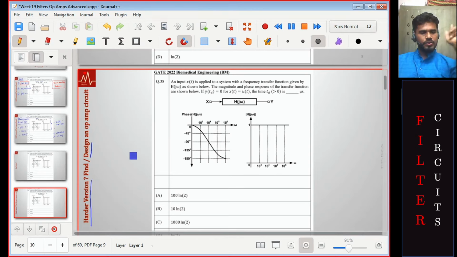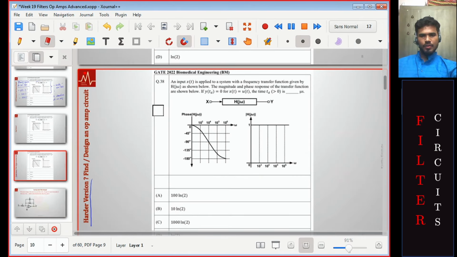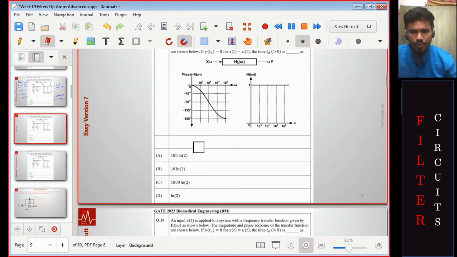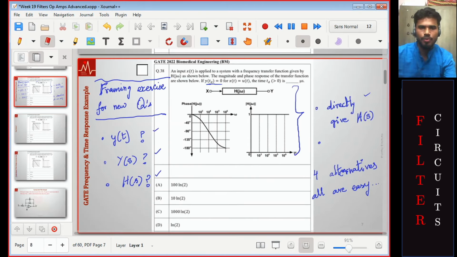So for any question, there are easy versions, there are harder versions. In the worst case, they can give you 4 or 5 circuits and ask you to identify which one is the appropriate circuit that will give you this response. 4 circuits, pick the circuit that will give this response. Similar, if not easier. Now, this is a general strategy on how you should be actually practicing.